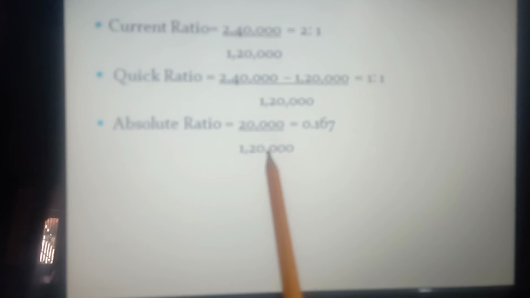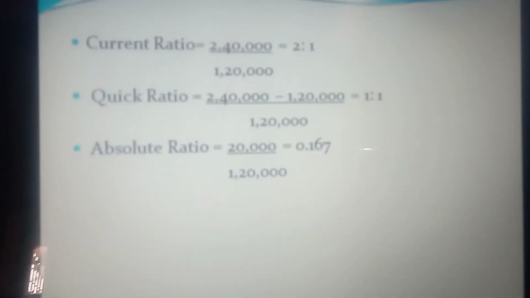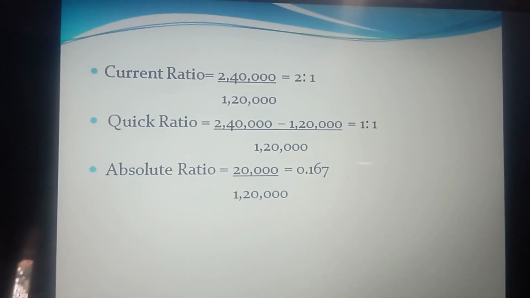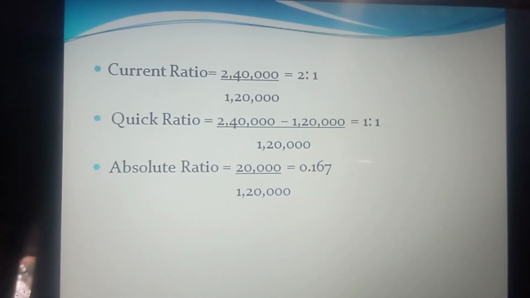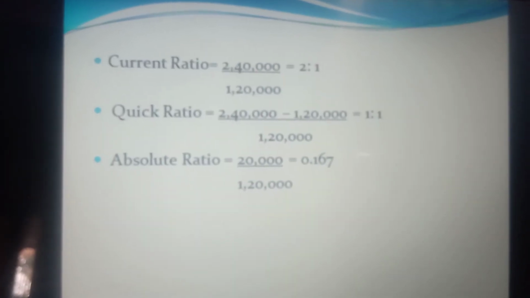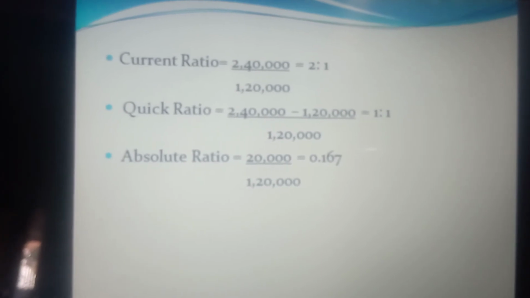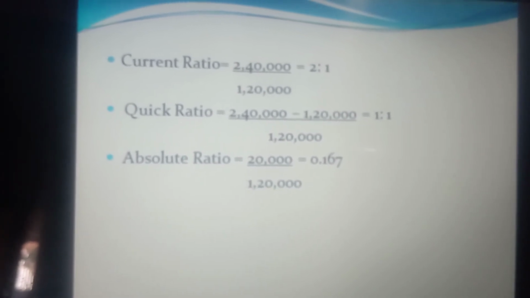So for the absolute ratio we take the 20,000 and divide it by the current liabilities. The answer is 0.167. The standard for this absolute ratio is generally more than 0.5, and here we are getting 0.167. So you can say the absolute ratio is also at the satisfactory level.